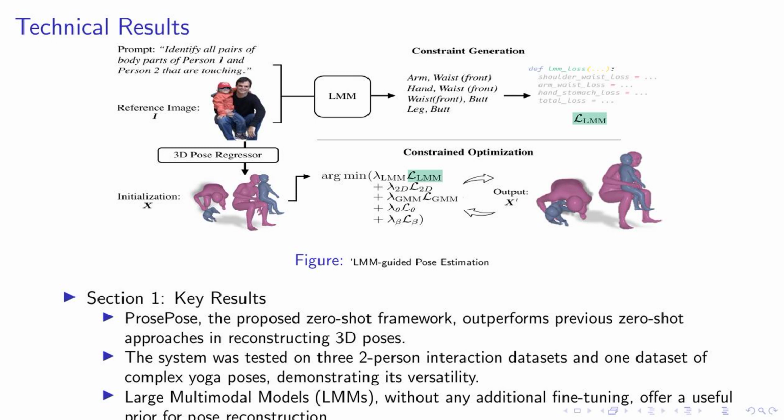As you can see in the figure, the LMM-guided pose estimation process is illustrated, showing how the image and bounding boxes are used to generate a list of contact constraints, which are then converted into a loss function to optimize the pose. In summary, our research not only advances the field of 3D pose estimation, but also opens up new possibilities for understanding and interpreting human behavior.